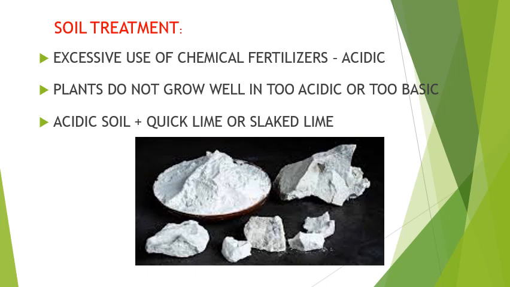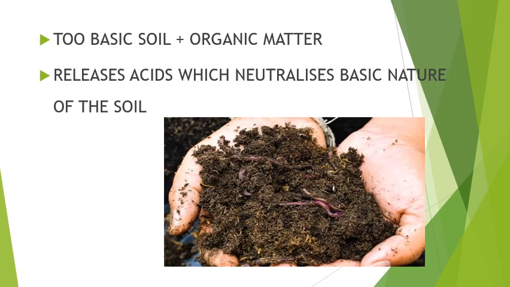Soil treatment. Farmers use fertilizers to improve crop yield. Due to excessive use of fertilizers, the soil becomes either too acidic or too basic. Plants do not grow well in such soil. If the soil is too acidic, basic quicklime which contains calcium oxide or slaked lime which contains calcium hydroxide is added to neutralize the acidic nature of soil. If the soil is too basic, organic matter is added to the soil. Organic matter releases acid that neutralizes the basic nature of soil.